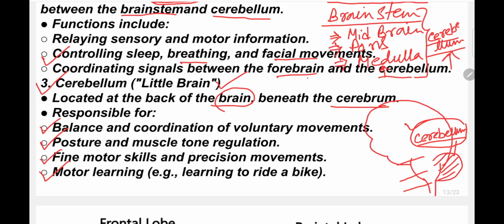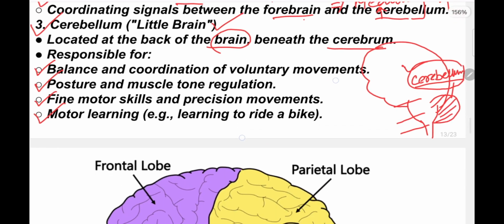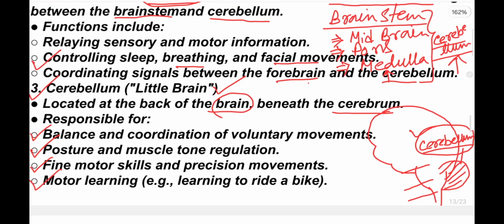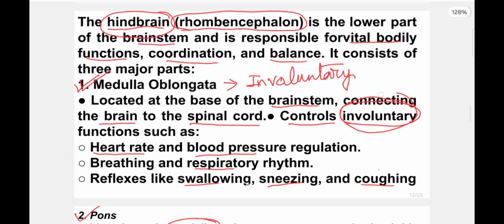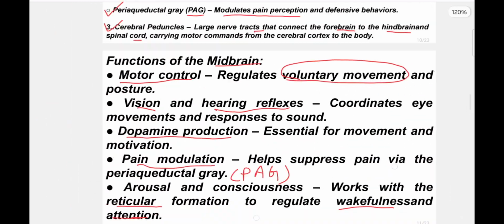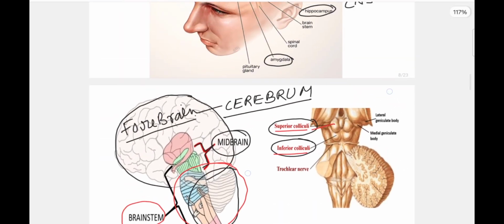Posture and muscle tone: within a day we stand, we sit, we bend, and lots of postures are created by the cerebellum. So these are the functions of the cerebellum. So I have also already covered the different parts of the brain and their functions.